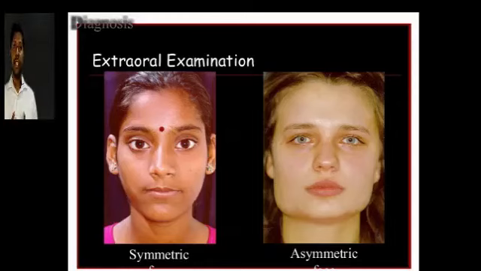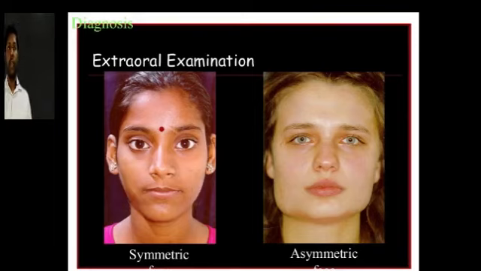After finishing with general examination, we shall proceed to the oral cavity. First we start with extraoral, then we go to intraoral. Coming to the extraoral, what are the points you will be highlighting? That is facial symmetry, unless the patient has any developmental disorders or developmental bone problems like cherubism, Paget's disease, or even osteoarthritis deformities.